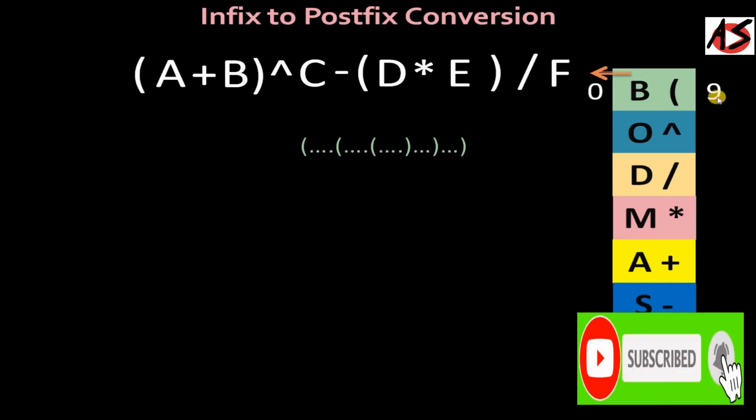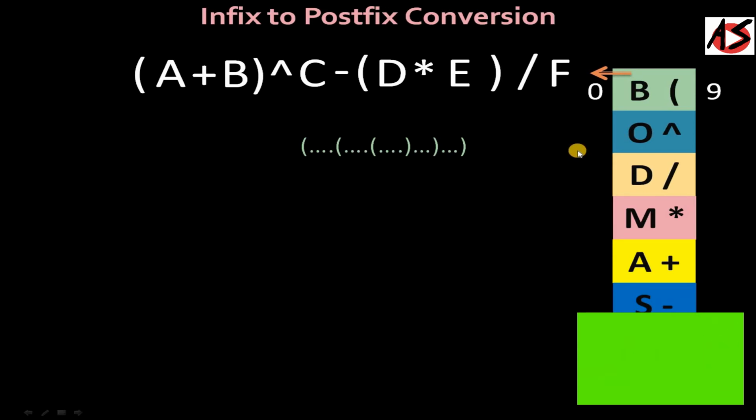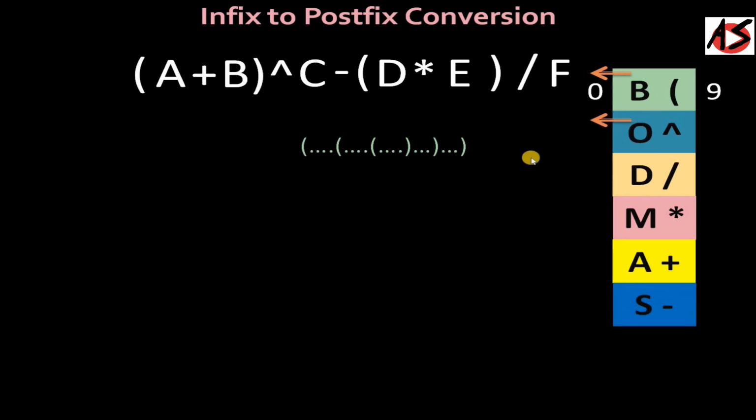Order also has priority from right to left. That means if you have an expression with a to the power b to the power c, you first have to evaluate the right expression. That means you evaluate b to the power c first, and then evaluate a to the power of whatever result comes from b to the power c.